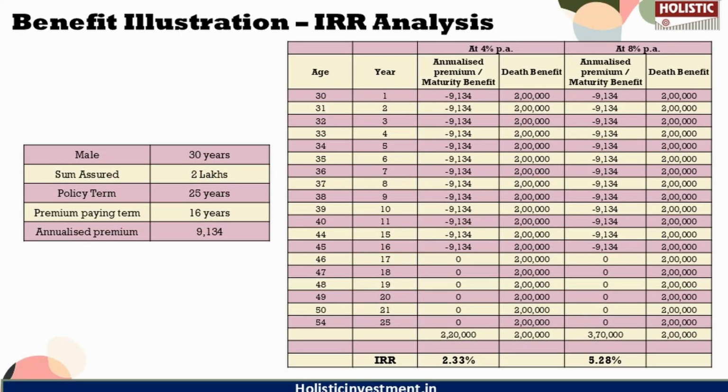Now, as we have a basic understanding of this policy, let us move on to the analysis part of the video, to see how much returns we actually get at the end of the day. We are going to calculate the internal rate of return, IRR, of this policy based on the benefit illustration given in the policy brochure. For calculation purposes, let us assume that a 30-year-old male purchases this policy for a sum assured of 2 lakhs.